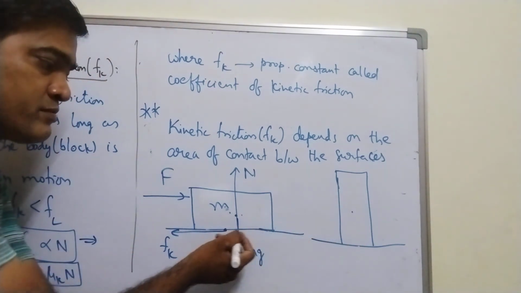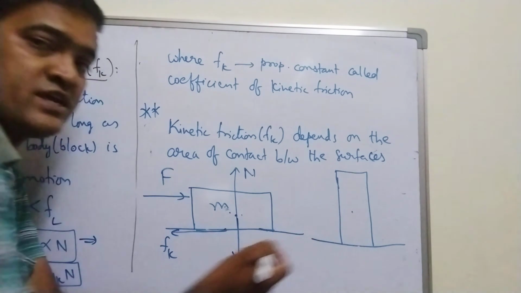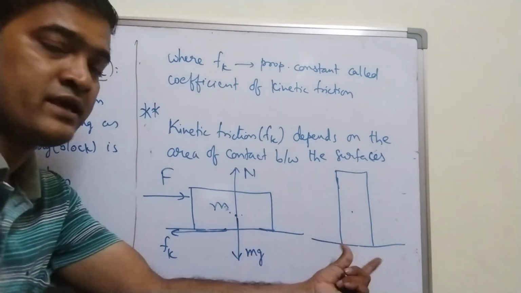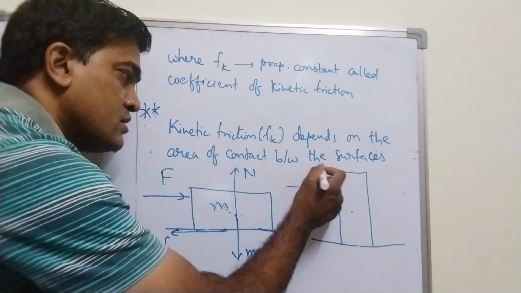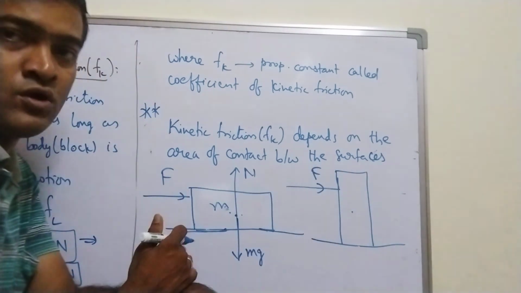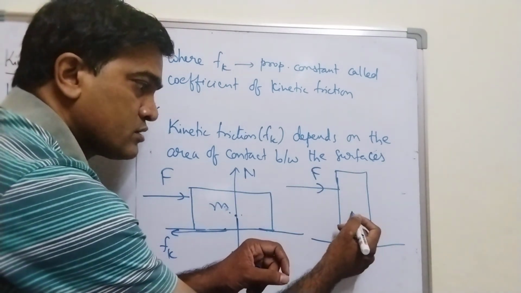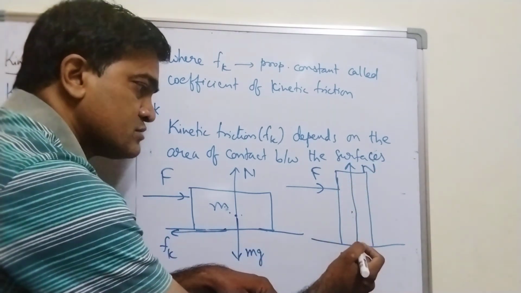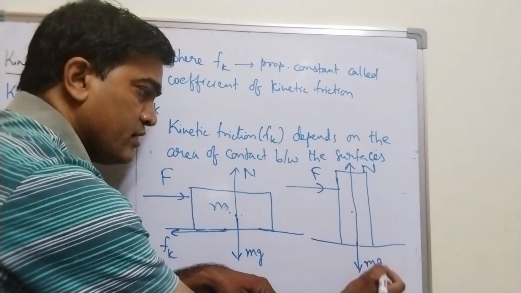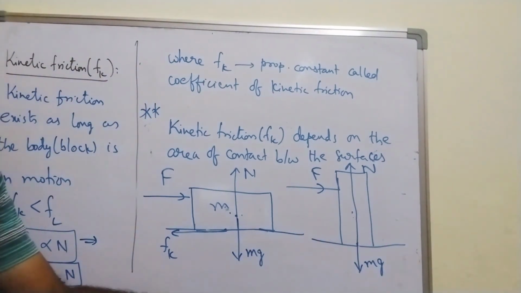Area of contact between the surfaces in contact got changed. Here the area is more, here the area is less. But still, when you apply an external force and try to move the block, the normal force is balanced by mg again, in both cases.